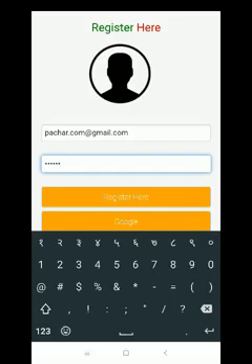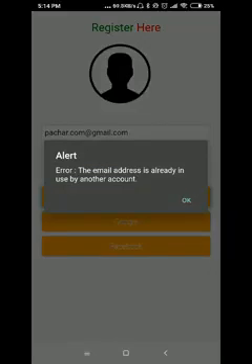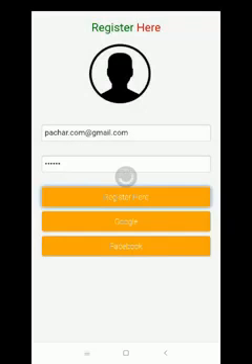Now click on register here. Here the system has shown me an alert: the email address is already in use. Yes, I have already registered with this account, so now I can log into the system with the same email and password. Click on OK. In exceptional cases, you can also use Google and Facebook to register into the system.